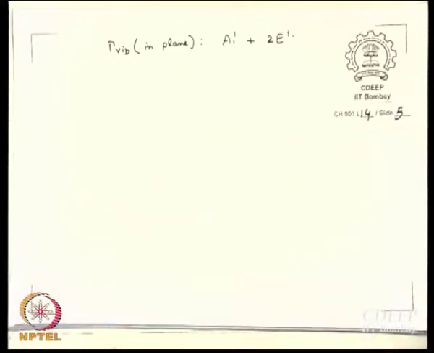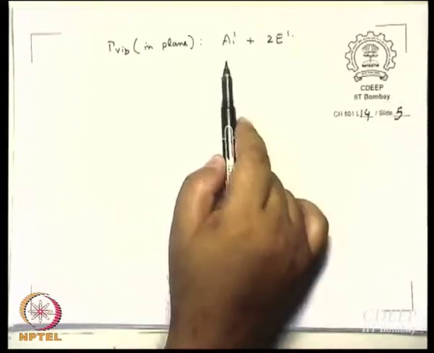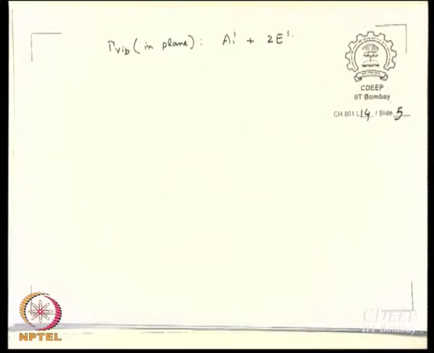Sure. What do we have left now? A1 dash plus 2E dash. What will be the character of sigma h for these? E dash I understand is a little problematic, but A1 dash is totally symmetric, so the character of sigma h has to be plus 1. Even for E dash, the dash should give you the hint.